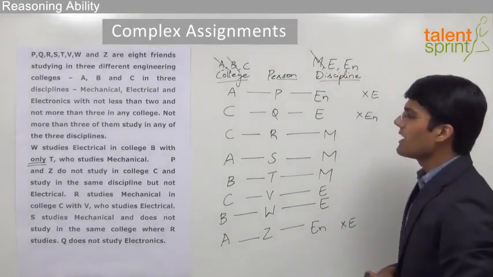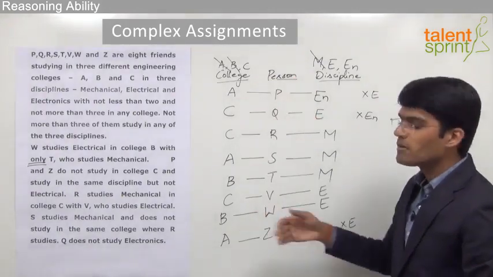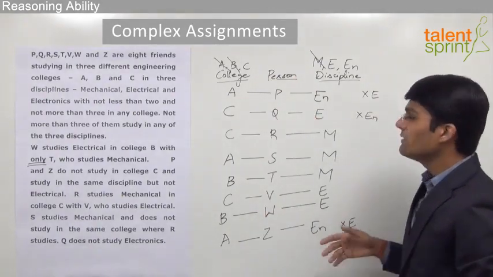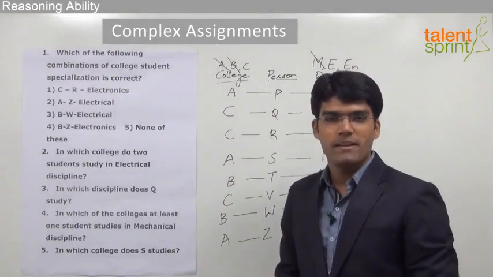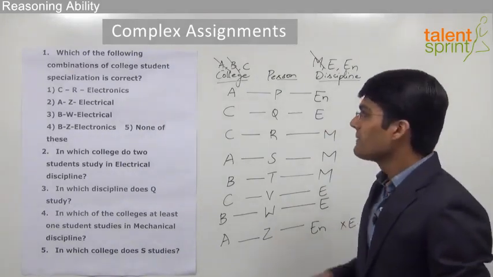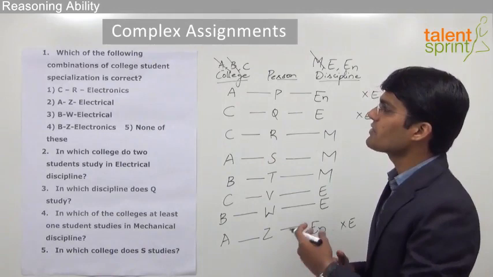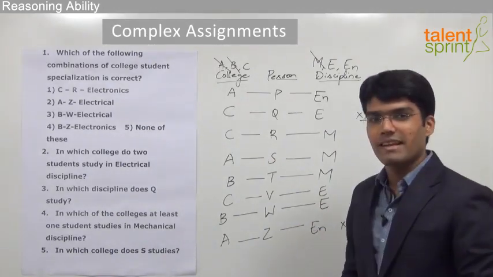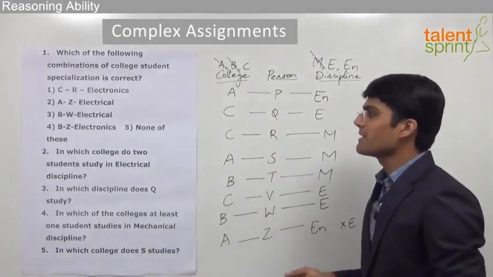So with this, we are able to finish the complete assignment part. That is, we have found out the college of each of these students and the discipline for each of these students. Let us now take the various questions that have been asked with the assignment that we have just completed. The first question here is, which of the following combinations of college student specialization is correct? So out of the given options, we need to find out the correct combination as per the assignment.